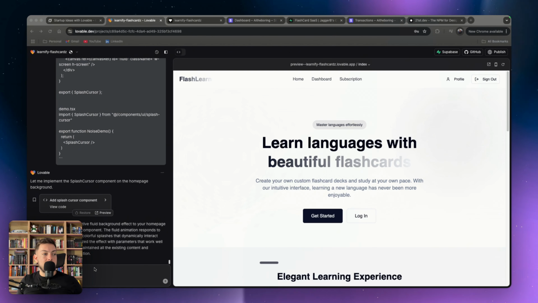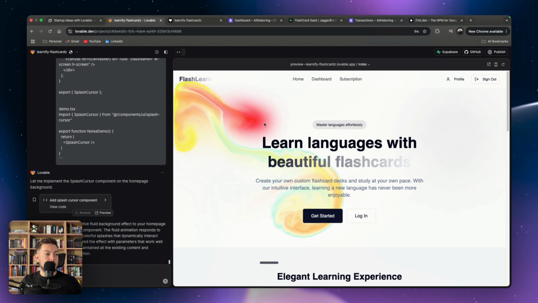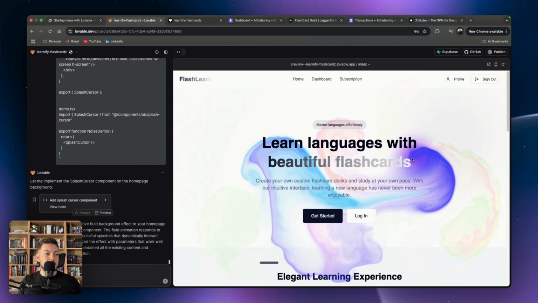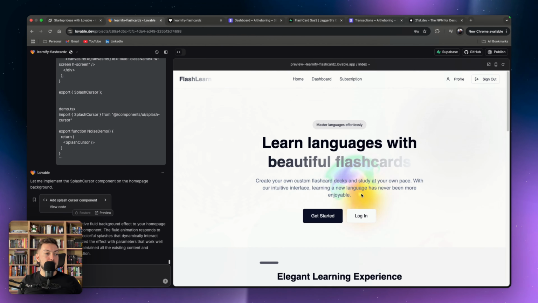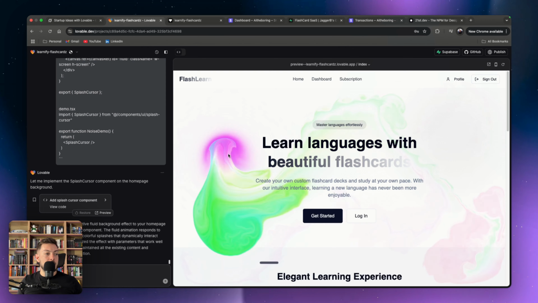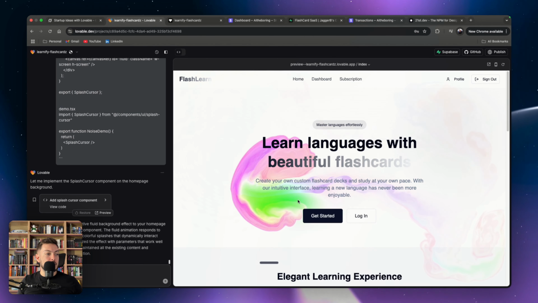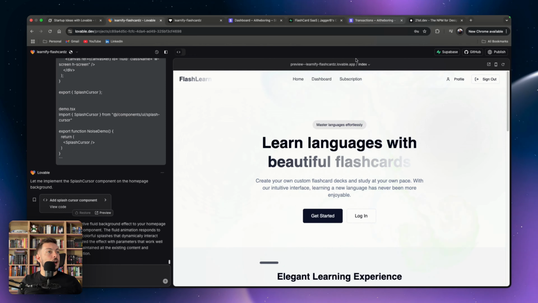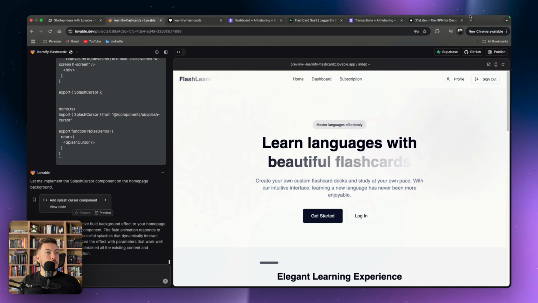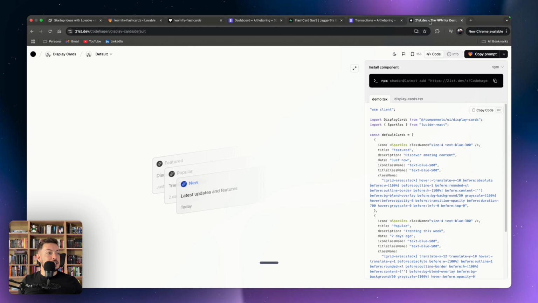Okay, so let us see. And if we come onto our page, look how beautiful that is. Okay, it's obviously across our entire page. So what we would want to maybe do is only put it in this section, but it is pretty cool. And you can see how reactive it is, and it just adds another dynamic, which is pretty cool. Let's see, what's 6 minutes? Let's see if we can integrate this.